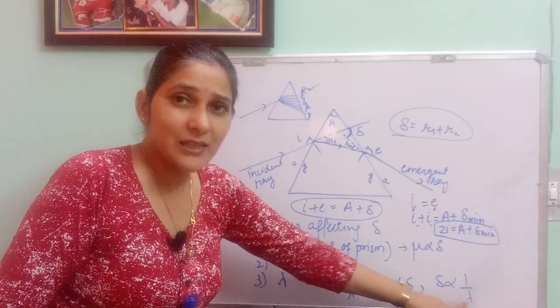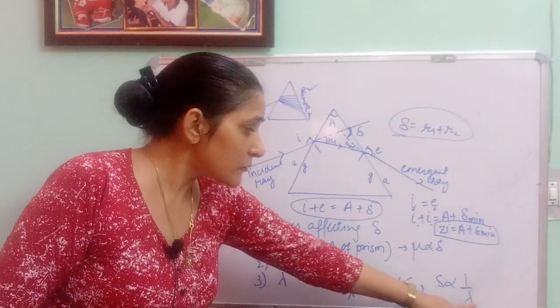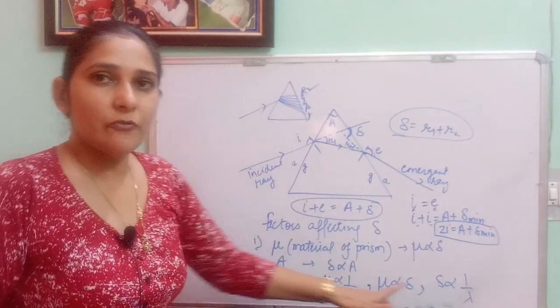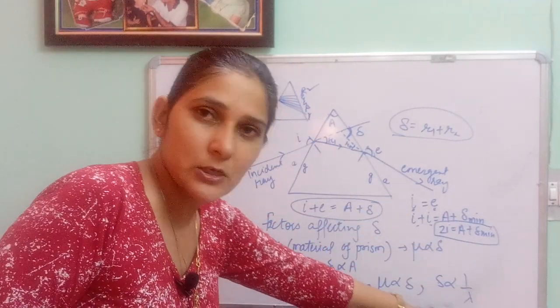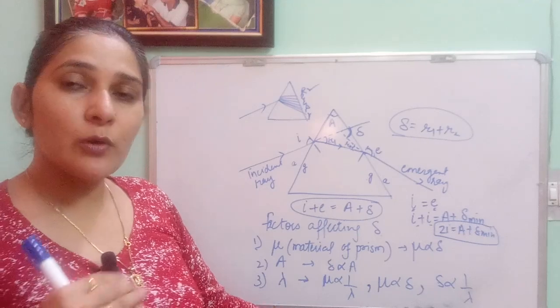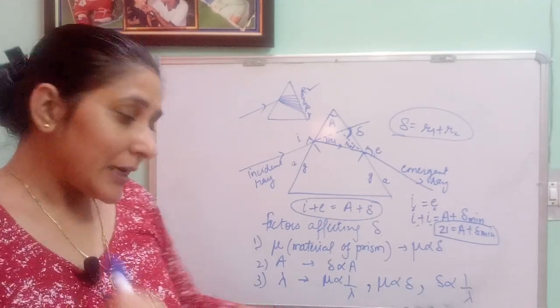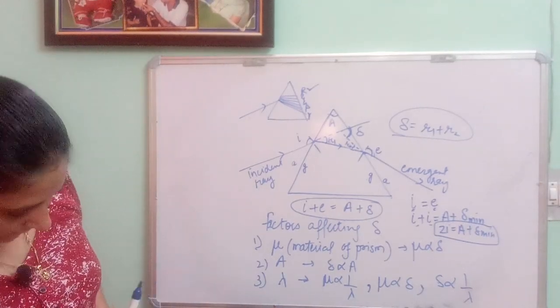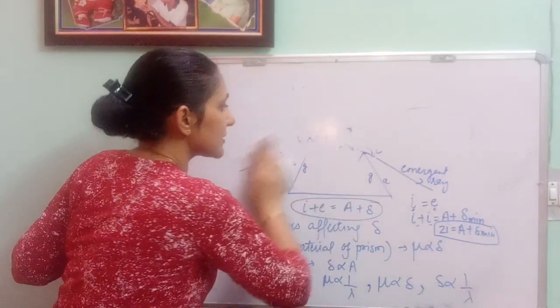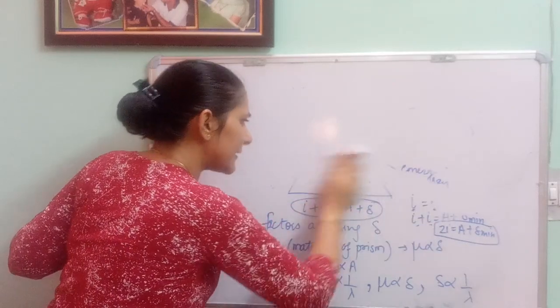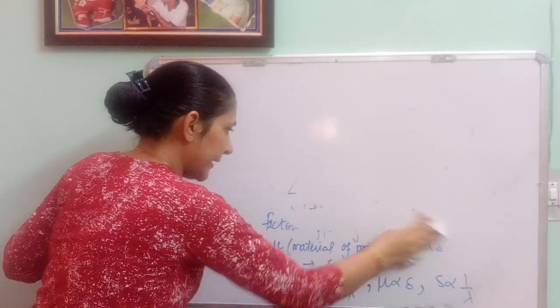More will be the wavelength, lesser will be the deviation, less will be the wavelength, more will be the deviation. So you can remember it from this diagram also, but you have to remember this relation also, because in exam if it will be asked you have to state it. The last factor on which this angle of deviation depends, that is angle of incidence. That we need to study in little detail, that's why I am doing it at the end.